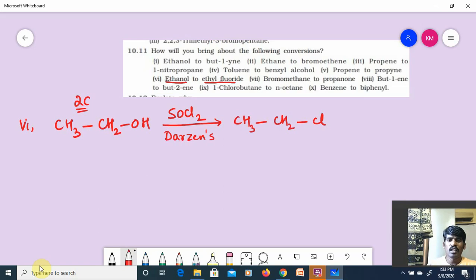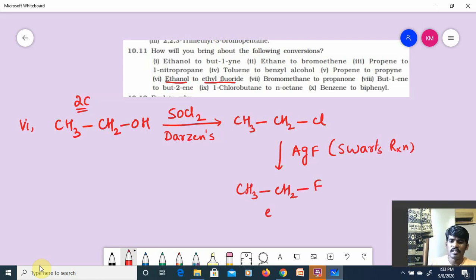Now I have ethyl chloride, but I have to get ethyl fluoride. Then I should recollect a very important preparation method with AgF. Which reaction is it, guys? Schwarz reaction. So CH3CH2F is called ethyl fluoride.